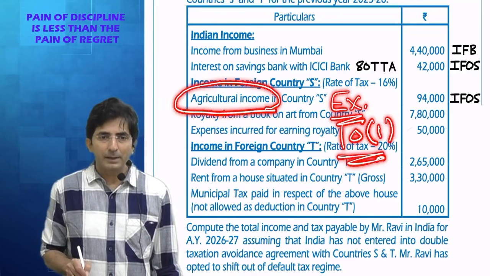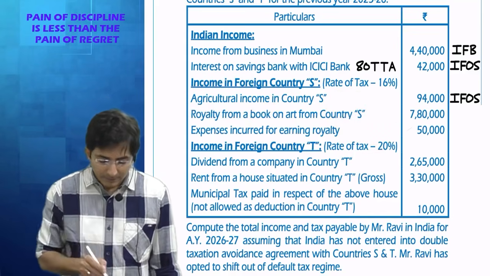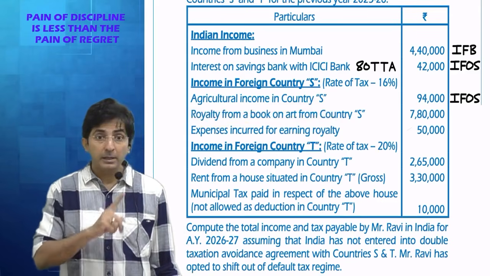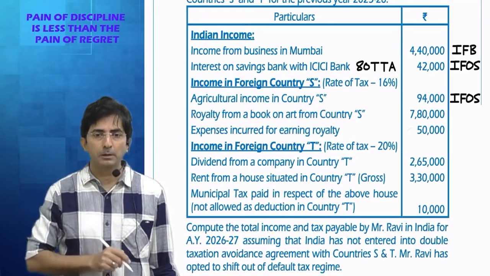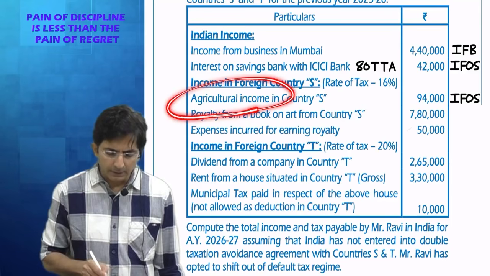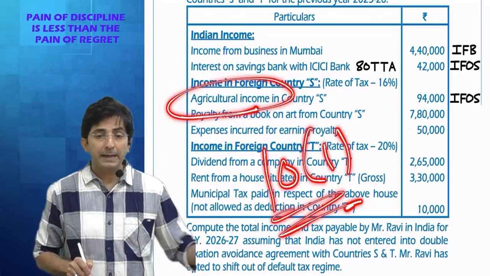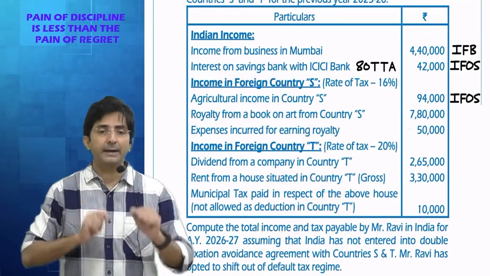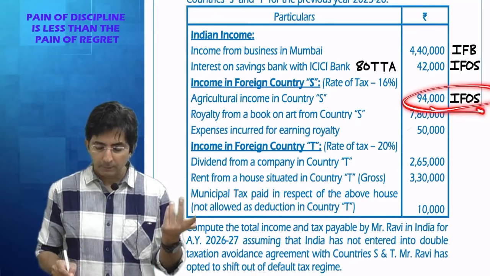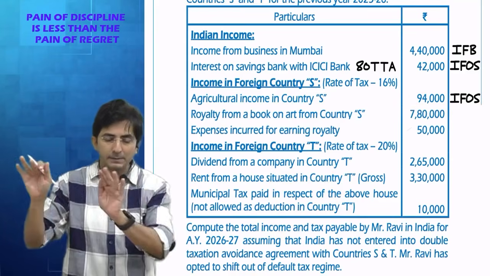But it is exempt under 10(1) if the agriculture is in India. Is this agriculture happening in India or on foreign land? Agriculture in a foreign country is fully taxable. This is a very common error. The moment you see agriculture income, what comes to your mind? Exempt under section 10(1). But that is only if the agriculture income is in India. Here it is not in India, so it will be taxable. Under which head? IFOS. See, I am classifying the income into various heads.